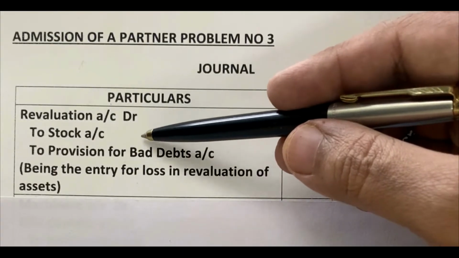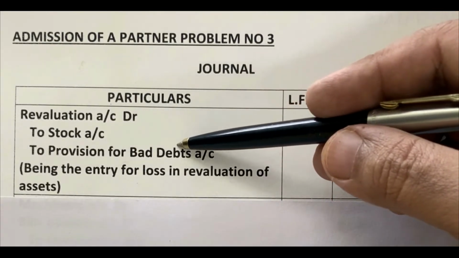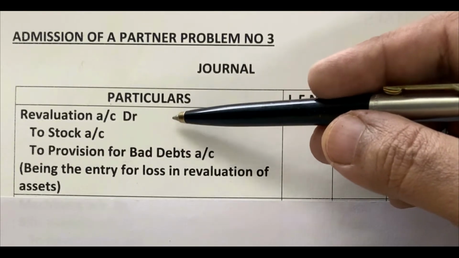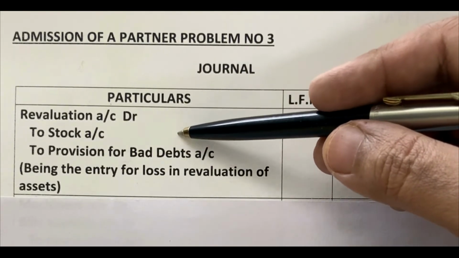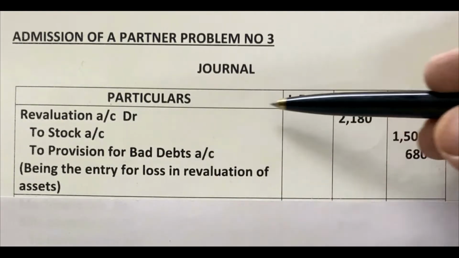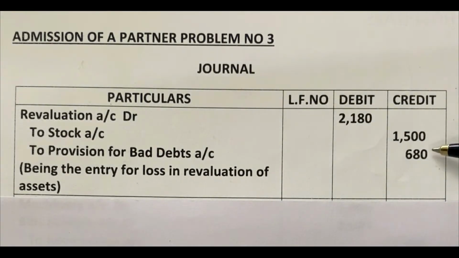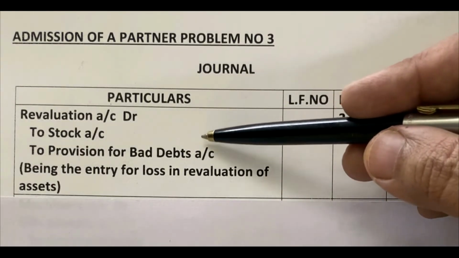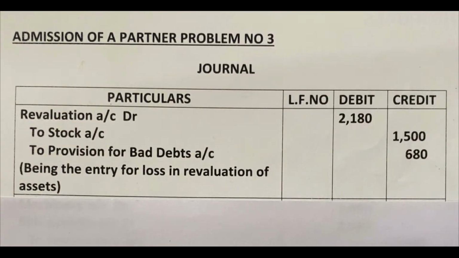Revaluation account debit, to stock account, to provision for bad debts account. As the entry contains more than two accounts, this entry is known as compound entry. In case of compound entry, how do we write the amounts? As two accounts are credited, first credit amount column we have to fill. Stock is 1,500 rupees. Provision for bad debt amount is 680 rupees.